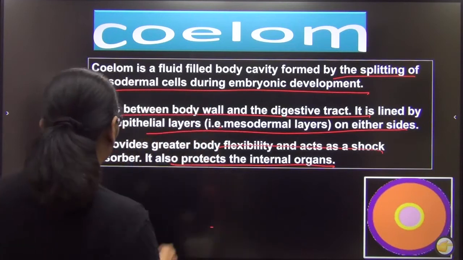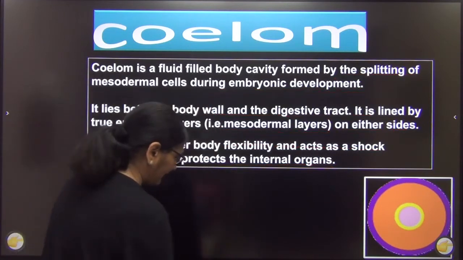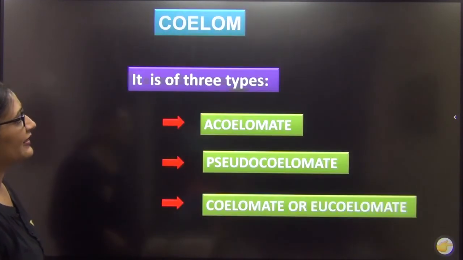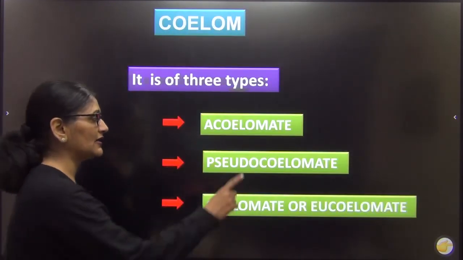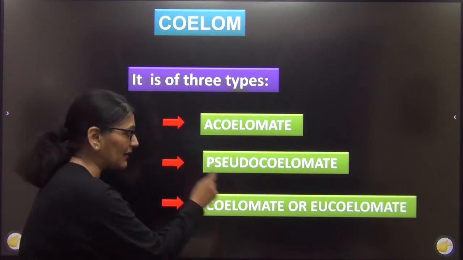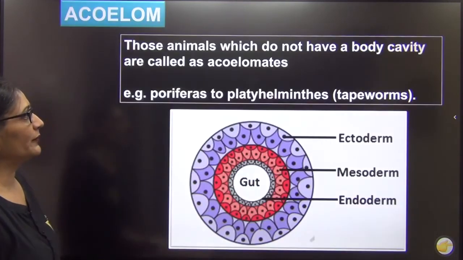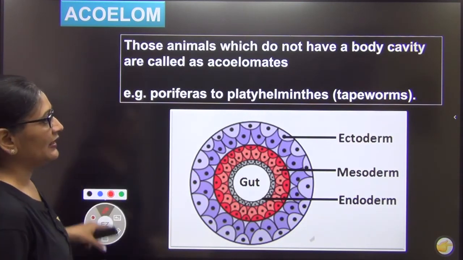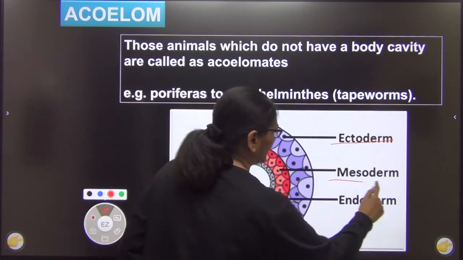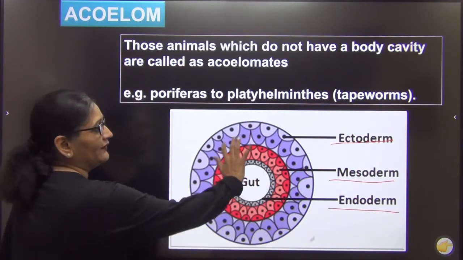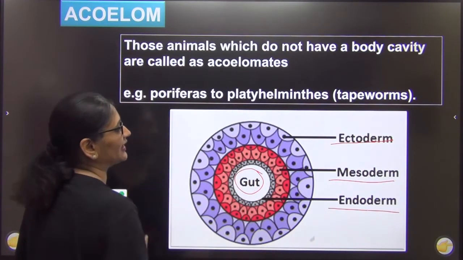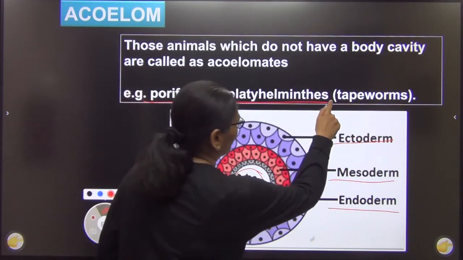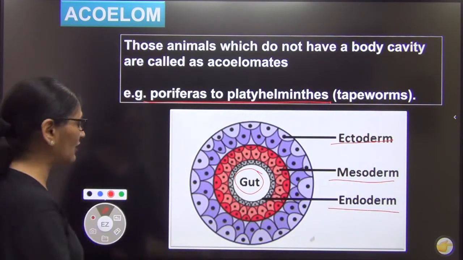Is that clear? So this is the concept of coelom, and organisms are basically of three types. Let us see. Some are acoelomates, some are pseudocoelomates, and some are coelomates or eucoelomates. First, let us come to acoelomate. You can see it very clear here. Here you have an ectoderm, you have a mesoderm, here you have endoderm. There is no extra cavity other than gut. Such animals are called as acoelomate. I told you it is from Porifera to Platyhelminths.